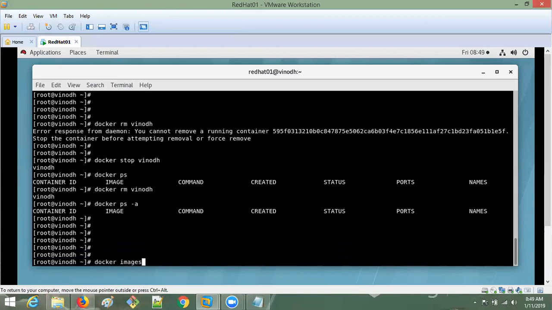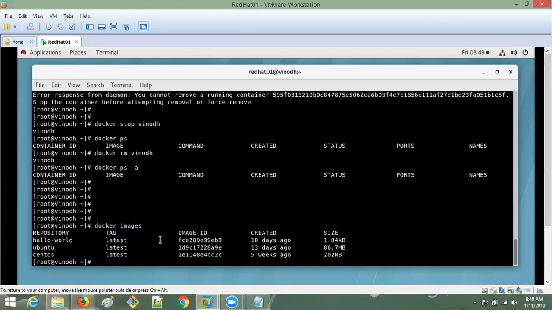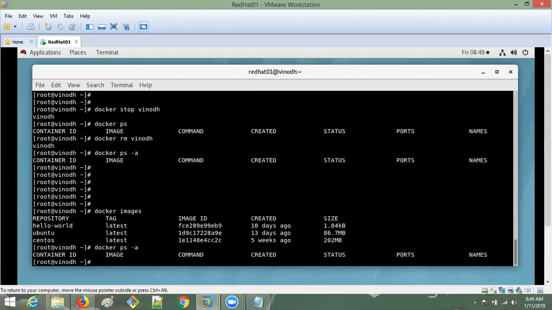Docker images. If I give images, I'm having CentOS also here. Now, let me create. So nothing is there right now. One second. Yes, nothing is there here. So let me run one container first.